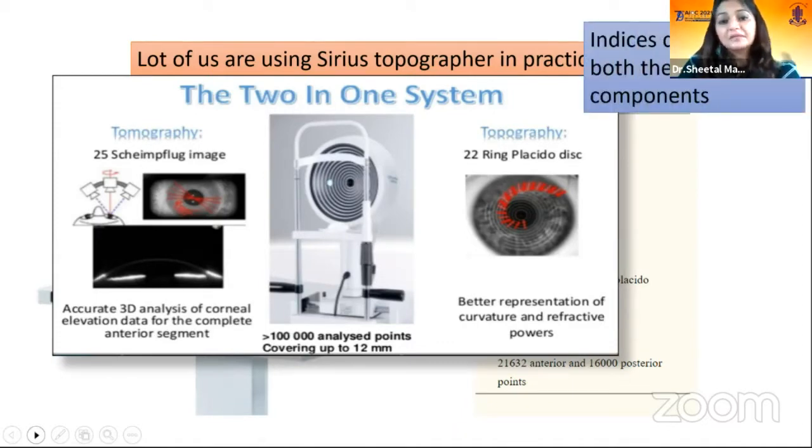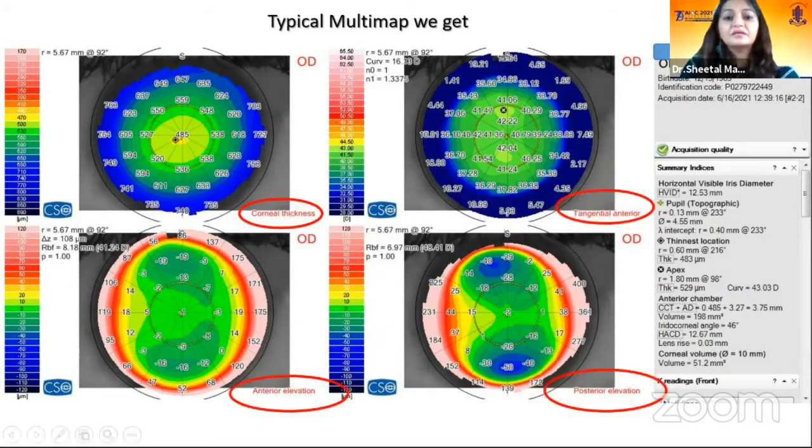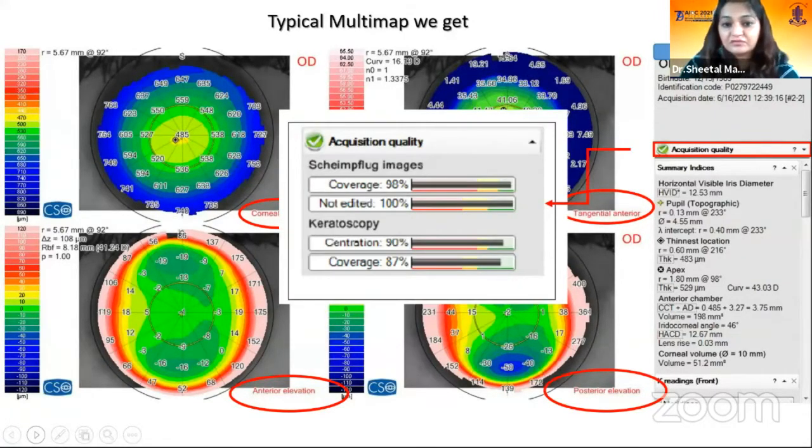So this is a typical multi-map we get on Sirius. So it gives you the pachymetry map, the tangential anterior map, and it gives you the elevation map. So before reading any map, it is important for us to see the acquisition quality. Once it is good, we are good to go and read the maps.